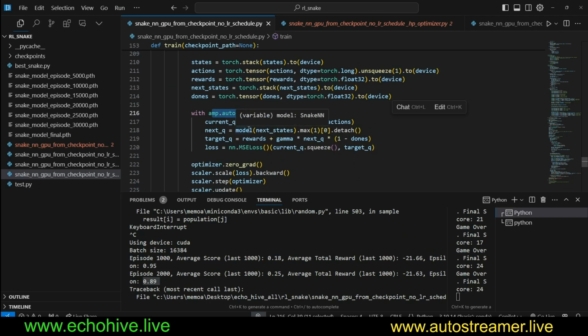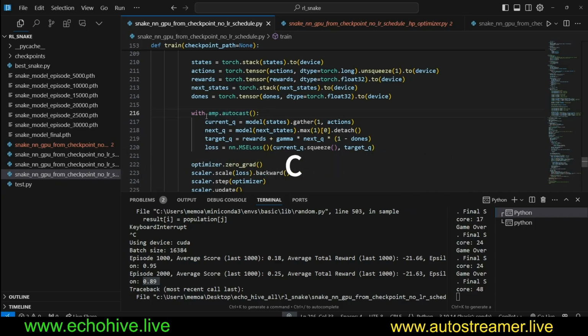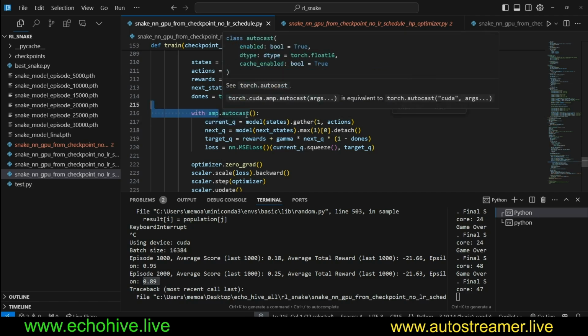Yeah, with this autocast, I believe I did some research on it. It does mixed precision training. I don't know the exact mathematical stuff that's going on with it, but it said that it actually performs better if you perform mixed precision training, and autocast does that. You can read more about it.